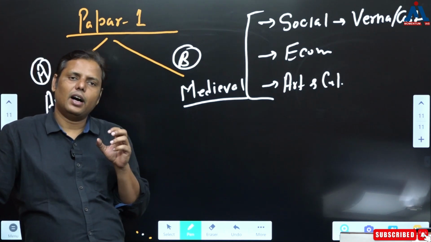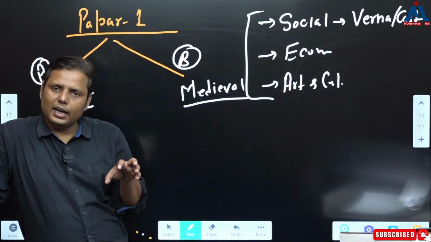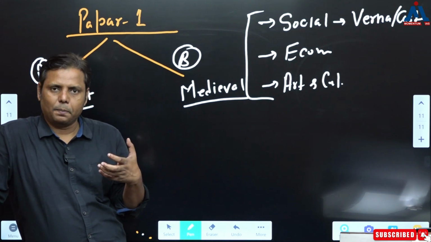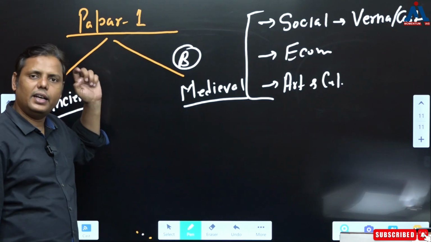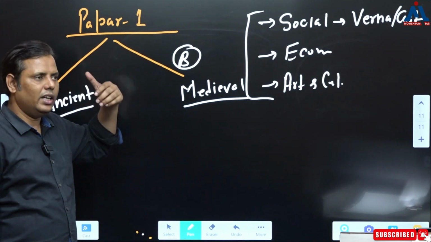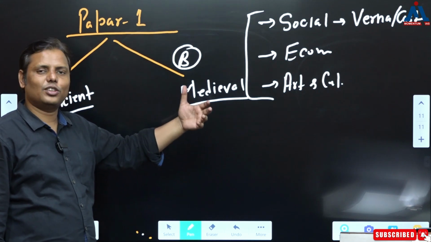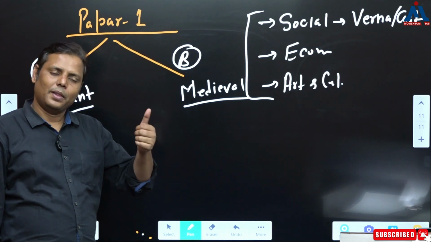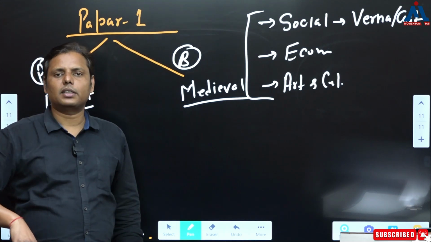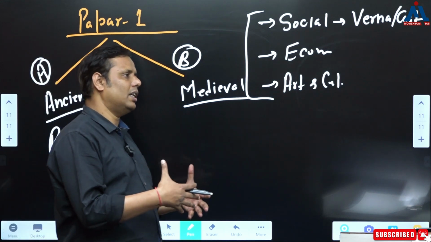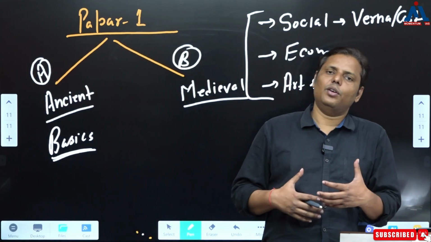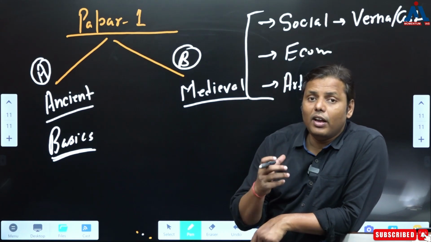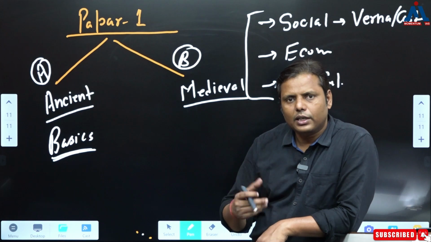Now when it comes to history, we understand caste in a very different way. We try to understand the origin of the caste system. That origin of the caste system you also read in the general studies paper. Either you read it in history or in society, but somewhere you have to read it. That's the most important thing. You have to read it; you can't skip this. It is important. But then the same caste is also studied in history. So when you take society, we understand the various transformations happening in society, and most importantly the evolution of various things in society, so that you understand through this, right?